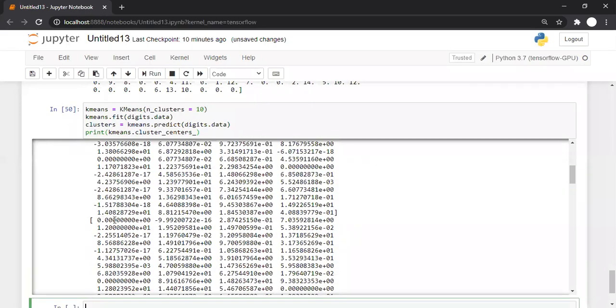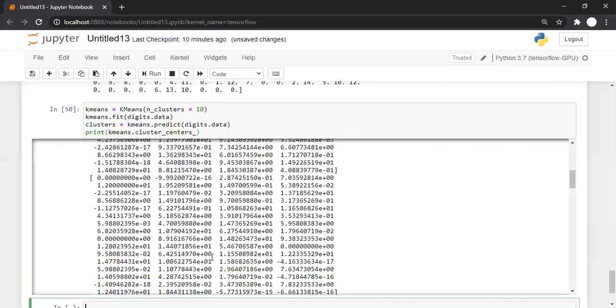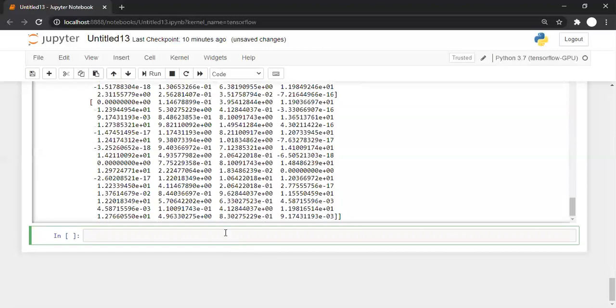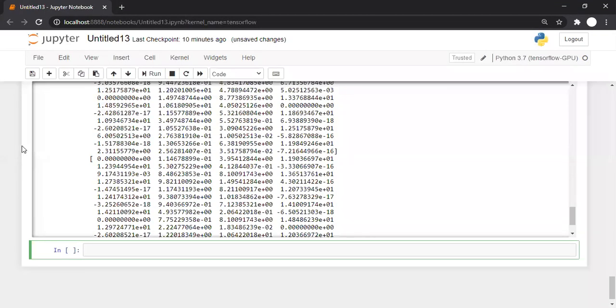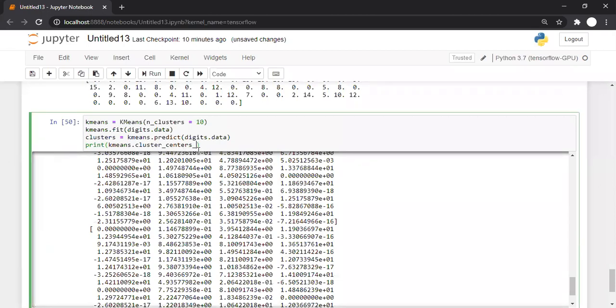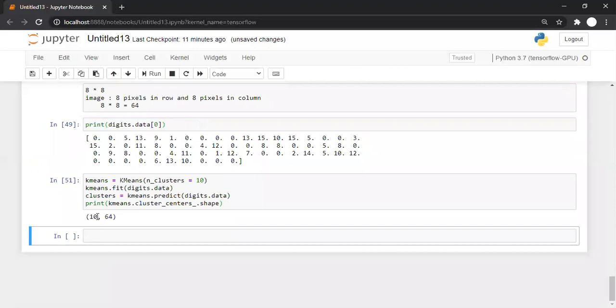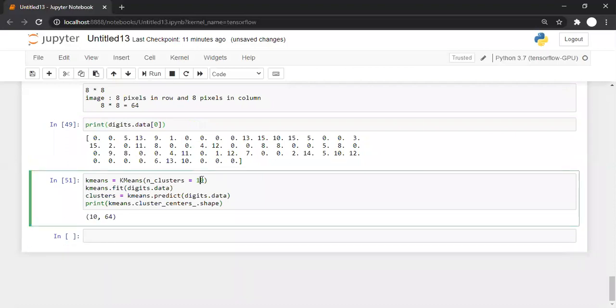There are 10 clusters, so there are 10 centers, and it's a big number. Values are there, but we cannot easily understand them. So instead I'll simply go with shape, and we come to know there are 10 centers corresponding to 10 clusters, and in every center there are 64 values.